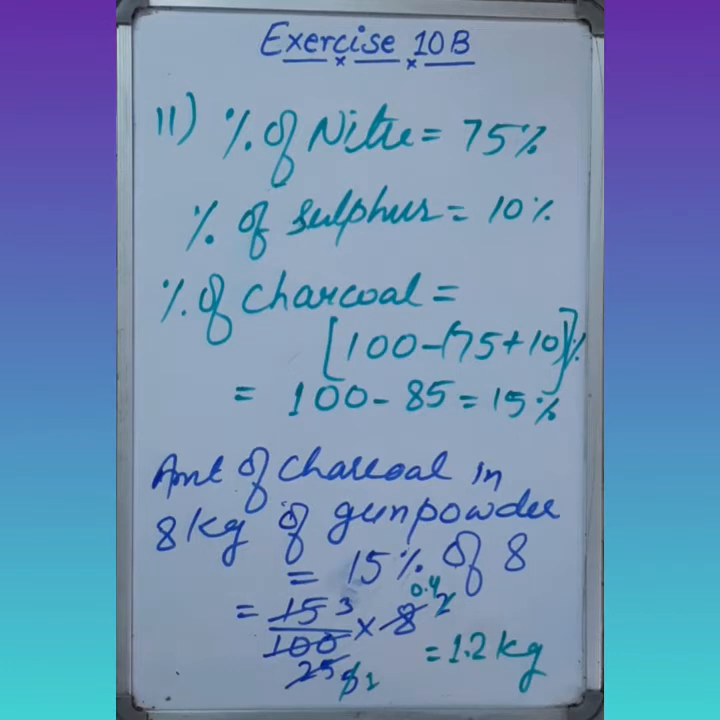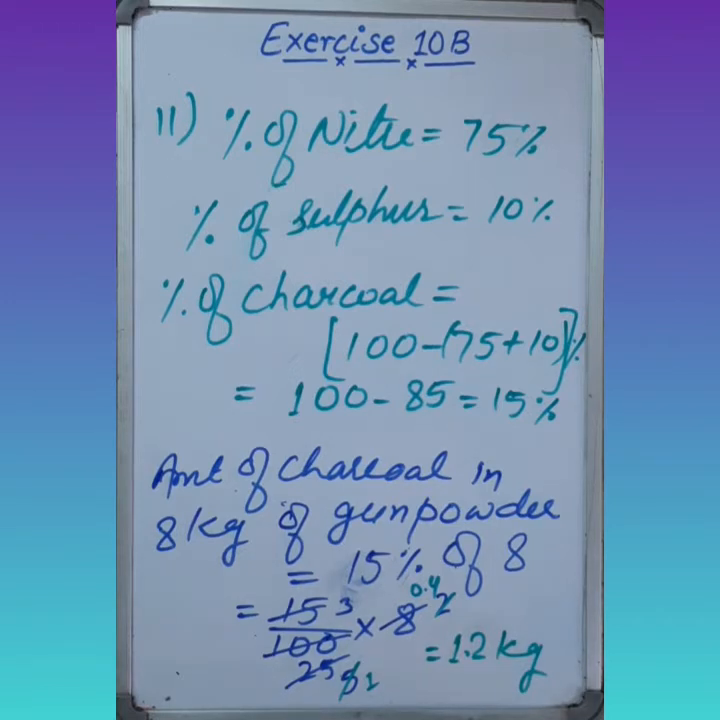So how did we do it? First of all, we have to find the percent of charcoal in the total gunpowder. Then we can easily find the amount that is present in 8 kg of the gunpowder. Now, come to question number 12. Chalk contains 3% of carbon, 10% of calcium and 12% of oxygen. Find the amount in grams of each of these substances in 1 kg of chalk. This question is just like question number 11. So you have to do it yourself. Now come to the next one.